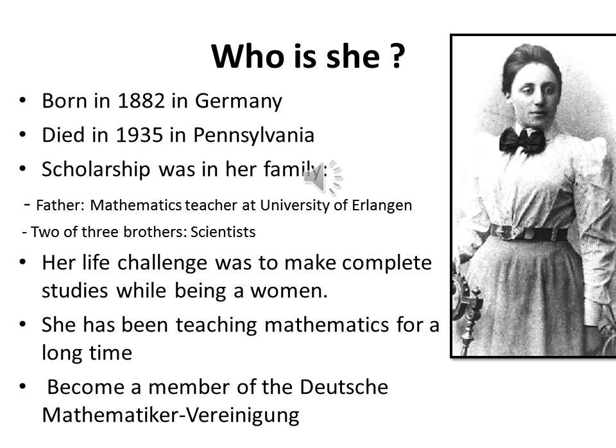Her father was a mathematics teacher at the University of Erlangen, and two of her three brothers were scientists. Her life challenge was to complete her studies while being a woman. Many institutions refused her because of her gender, and because of this she taught mathematics for a long time because she couldn't continue her studies, and she became a member of the Deutsche Mathematiker Vereinigung.